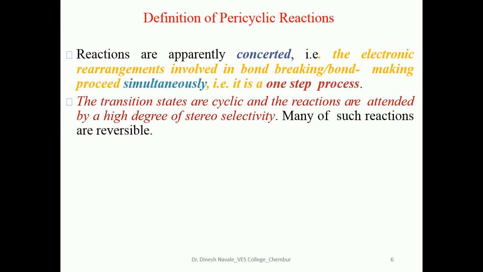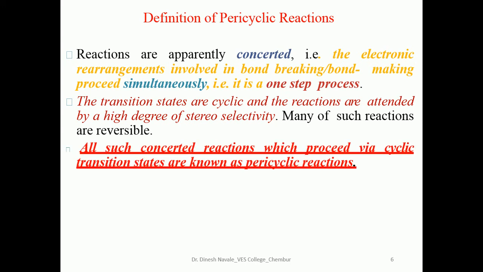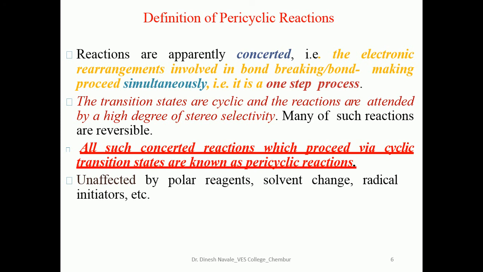Many of such reactions are reversible. All such concerted reactions which proceed via cyclic transition states are known as pericyclic reactions. Pericyclic reactions are unaffected by polar reagents, solvent change or radical initiators. They are influenced by heat or light.